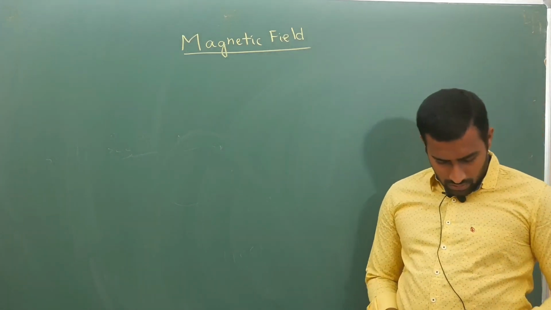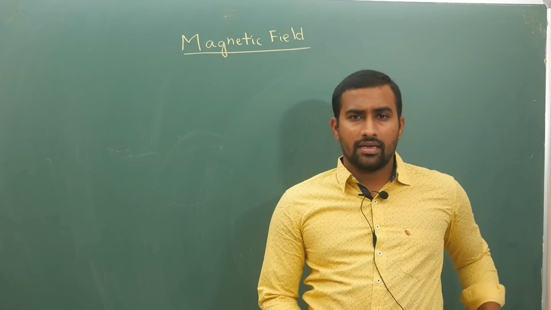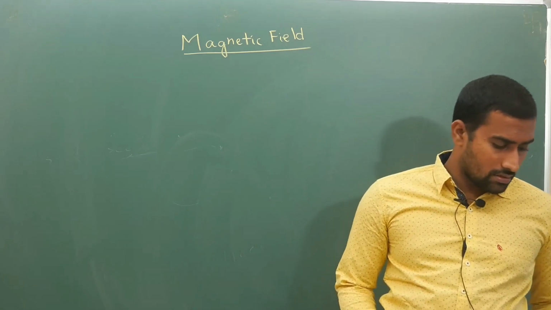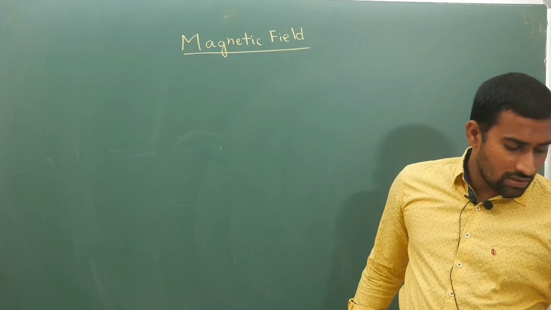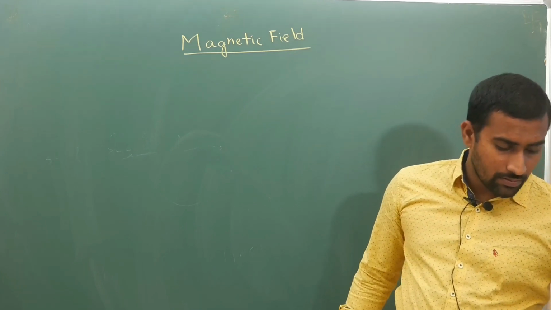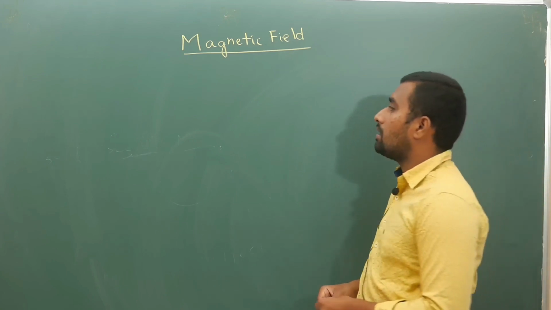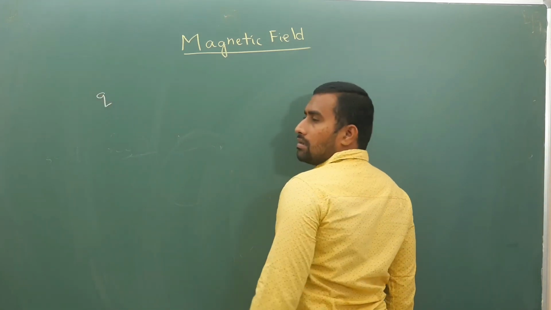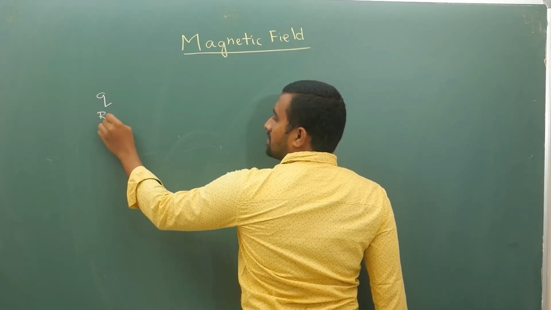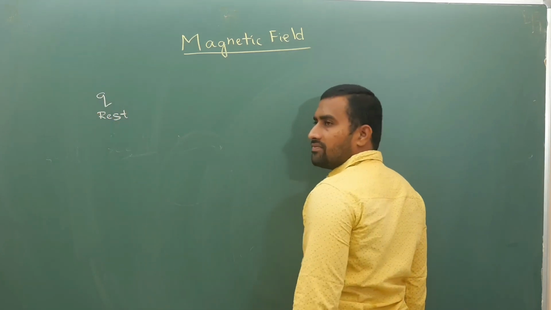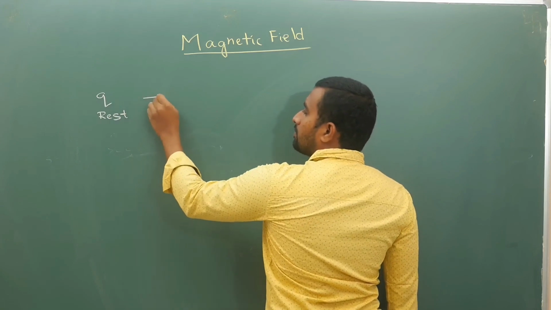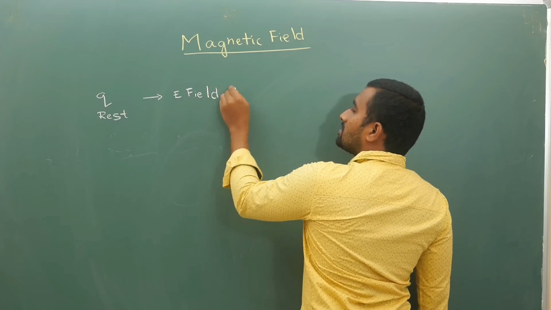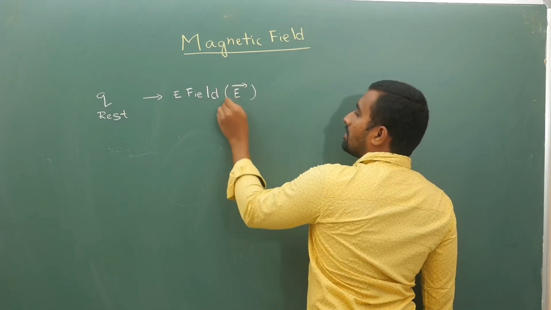Alright, so today we are going to see magnetic field. What is meant by magnetic field? In the introduction of this chapter I have explained very clearly that if you have a charge at rest, it will produce electric field, which is represented by E bar like this.